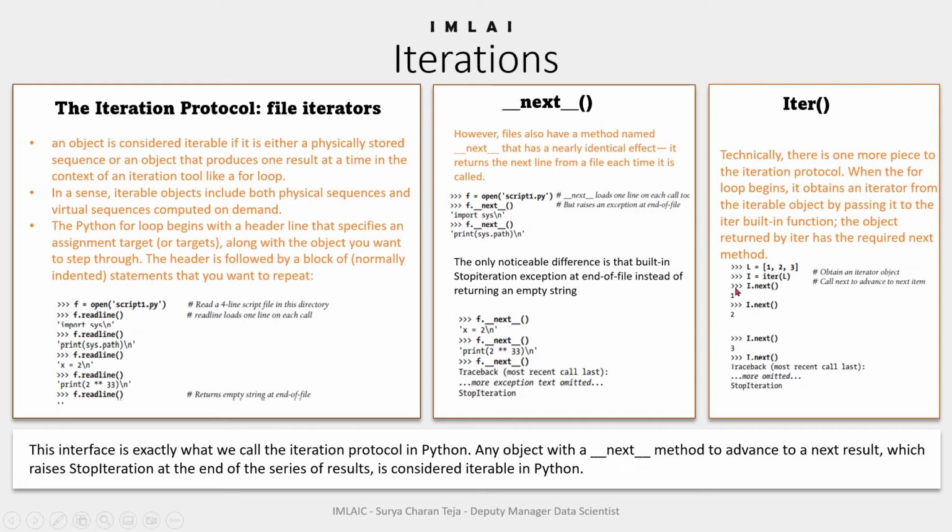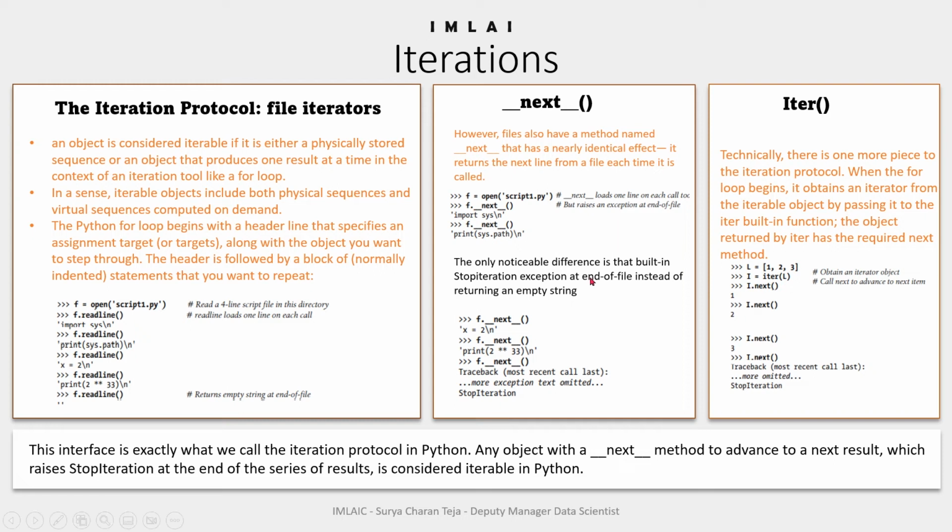If a for loop was to iterate the list L, it passes the list to the iter built-in function. The object returned by iter has the required next method. This is how a for loop internally processes built-in sequences such as lists. After connecting all the dots together, it should make more sense. If not, we will code it and understand better hands-on with our Jupyter notebook.